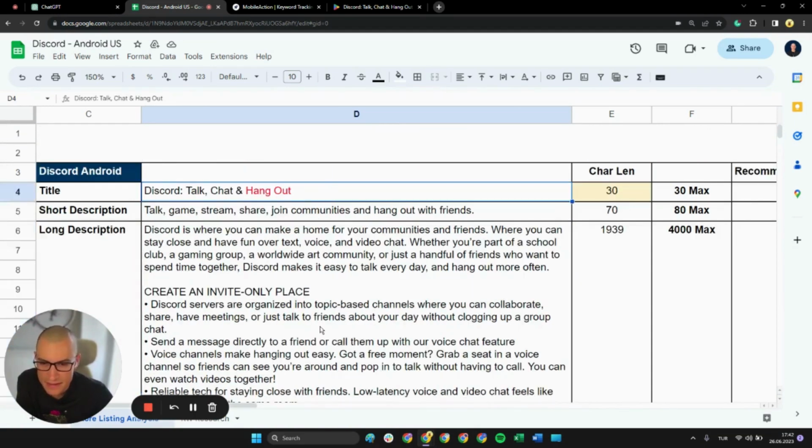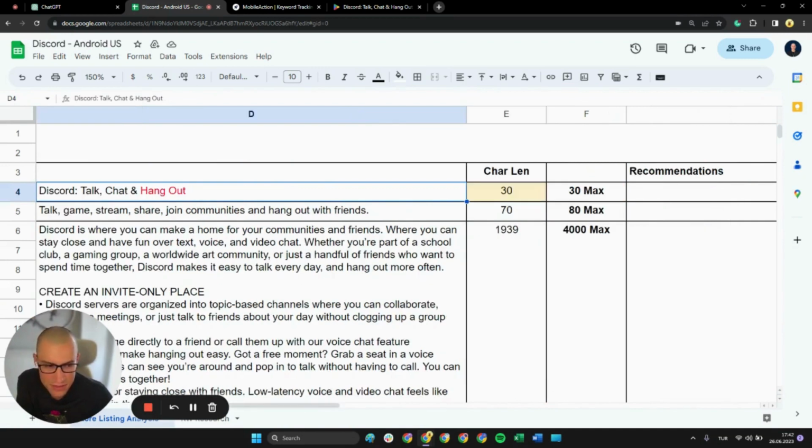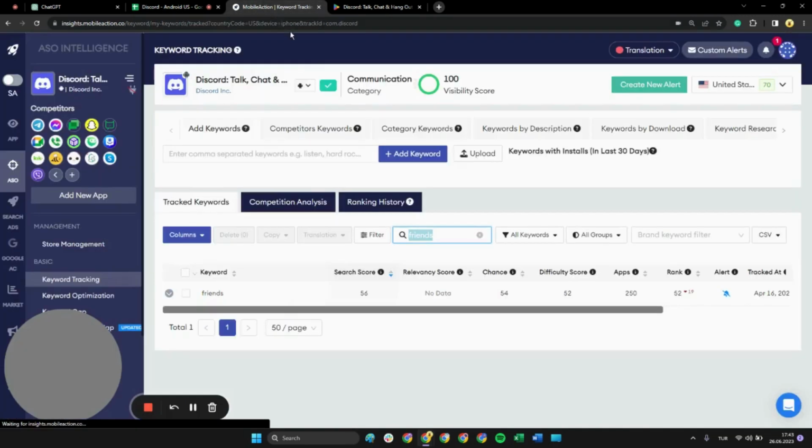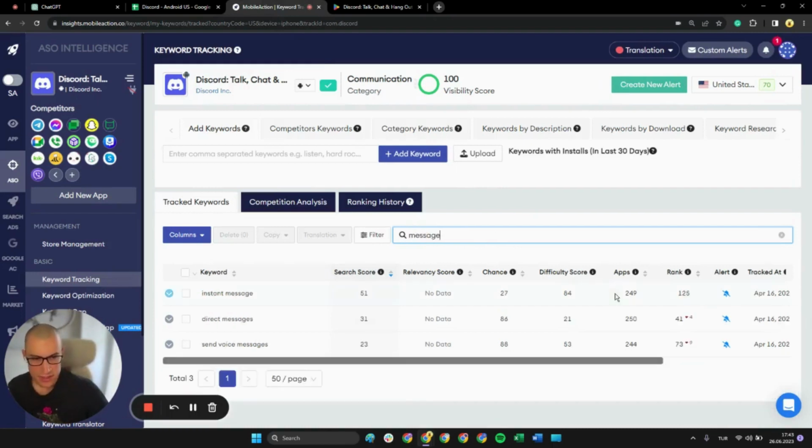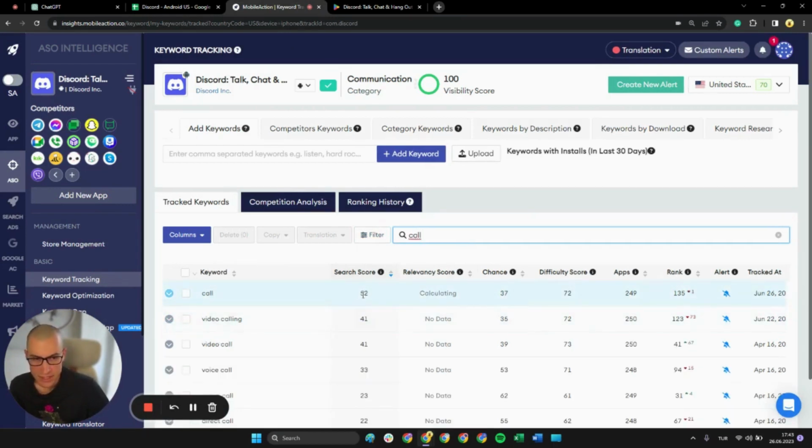So, as a title recommendation, I'd say Discord could pretty much try adding in message or call or direct keywords in the title. Let's see, message. For instant message, we're ranking 125th, and the search score is really great for that keyword. How about call? Again, the search score is great, and we're not exactly ranking great for that keyword, which is a core capability or utility of the app.